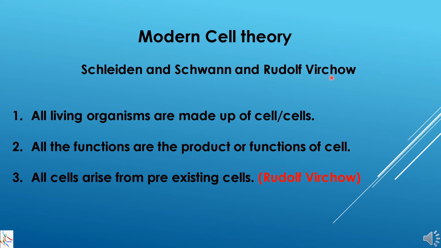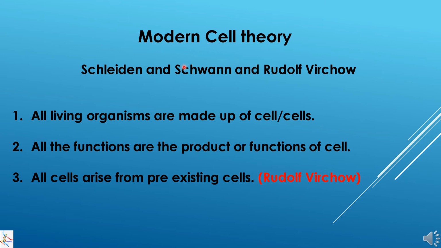So that theory is now known as modern cell theory, and the scientists who gave this theory were Schleiden, Schwann and Rudolf Virchow. These three scientists contributed in framing the modern cell theory.